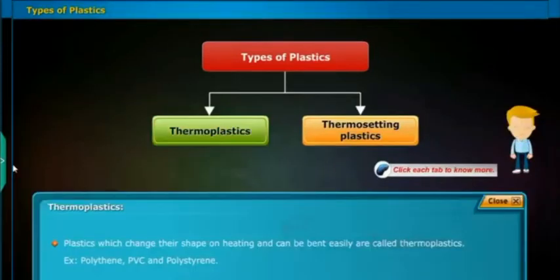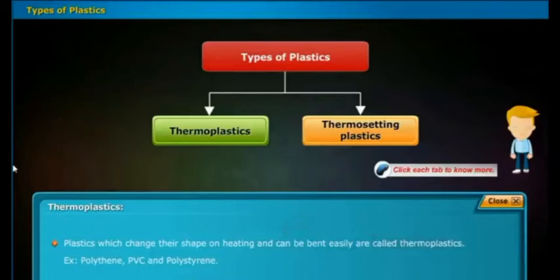Thermoplastics: the plastics which change their shape on heating and can be bent easily are called thermoplastics. Meaning thermoplastic materials change their shape after heating. And what are the examples?